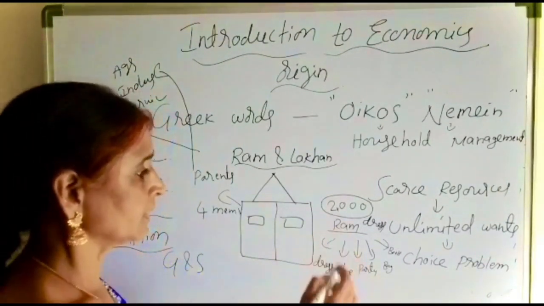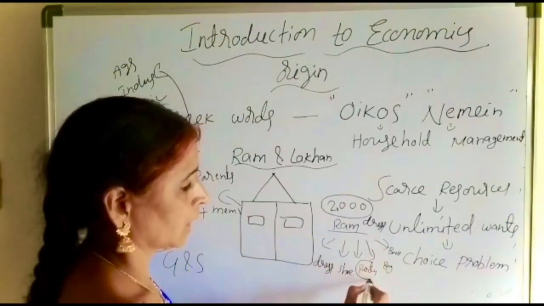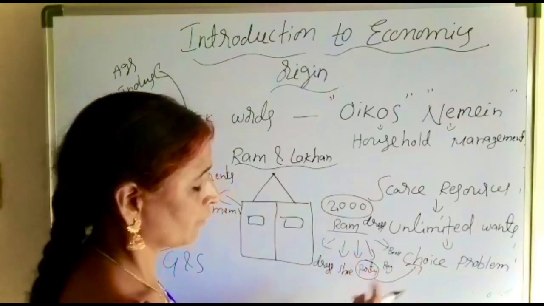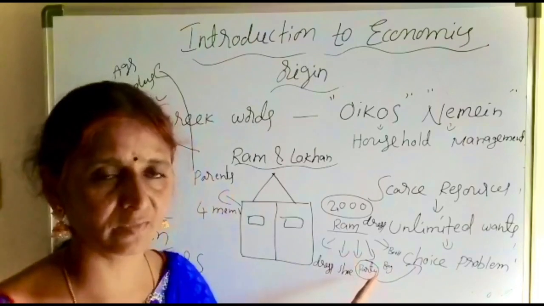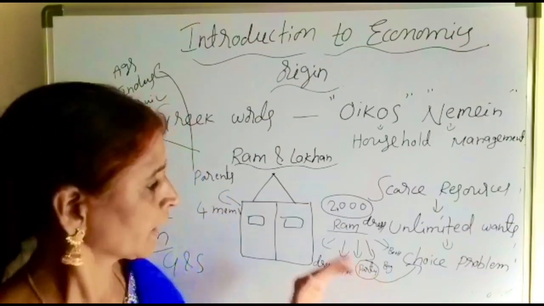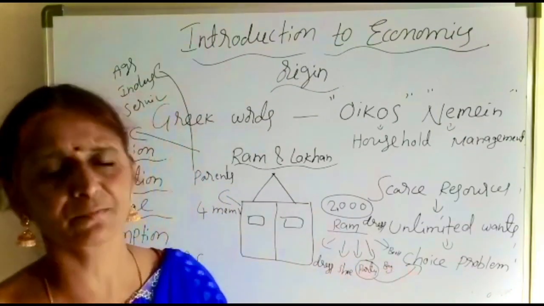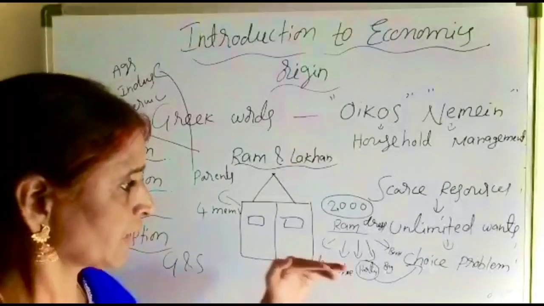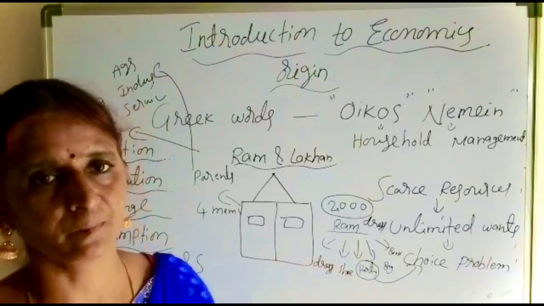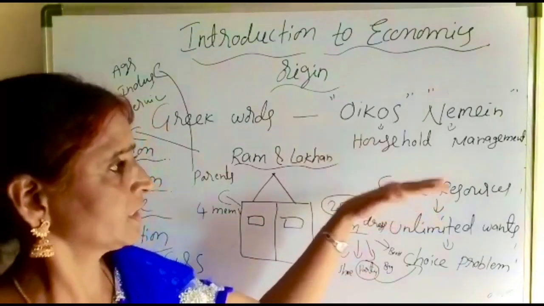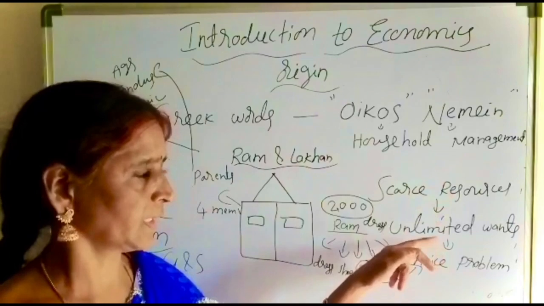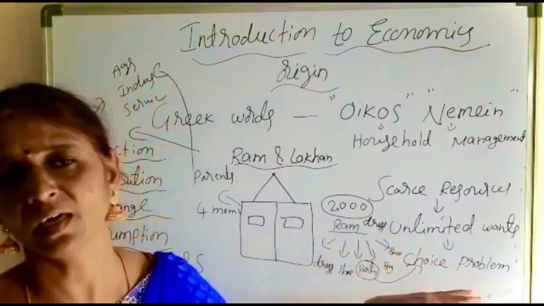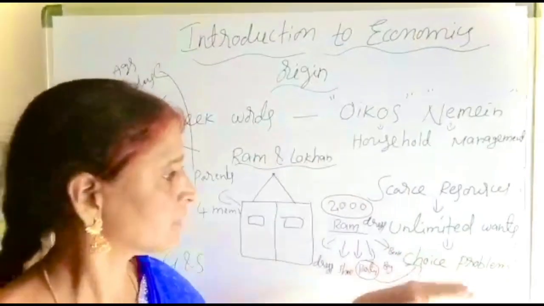Now Ram is willing to give a party to his friends in a bakery. So this is called a choice problem. Among all of his wants, he is choosing the most important want for immediate satisfaction, and the remaining wants are sacrificed by him. Later, if money is available, he will satisfy the remaining wants gradually. But at a time, satisfaction of all the wants is not possible. Because of scarcity of resources, we are unable to satisfy all of our wants. That is the reason we choose the most important want for immediate satisfaction. That is called the choice problem.